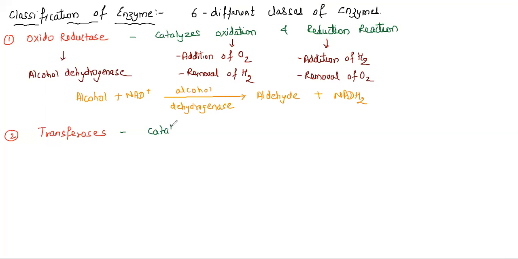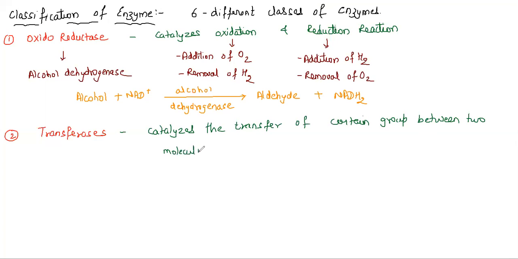So if there is a transfer of a group between two molecules, it is going to be with the help of transferase. This is the most important role of the second class of enzyme, that is transferases. Now here in transferases, what do we have? We have an example as